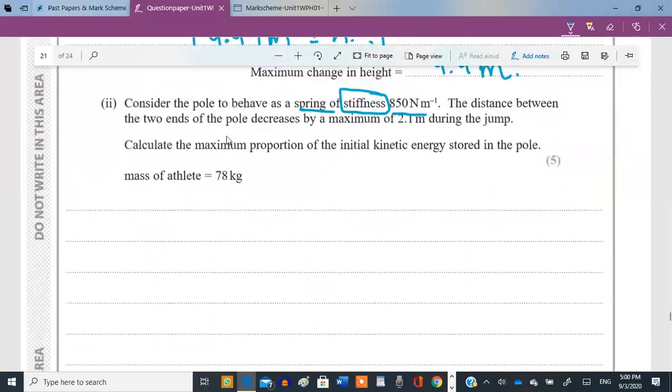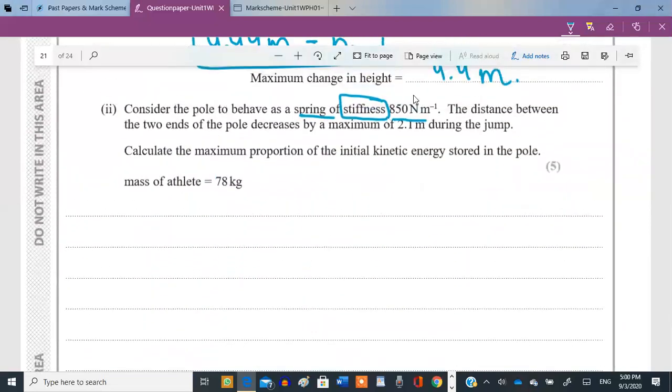Now coming back to this question, it says the stiffness is given to you, 850 newtons per meter. This is also in two significant figures, look at it. The distance between the two ends of the pole decreases by a maximum of 2.1 meters during the jump. This is the extension or the compression. Calculate the maximum proportion of the initial kinetic energy stored in this pole. Mass of the athlete is given to you, 78 kg.